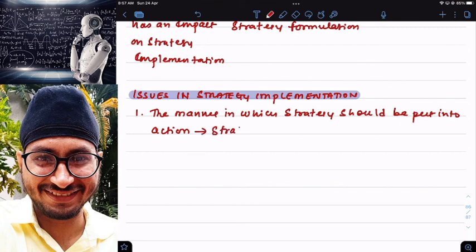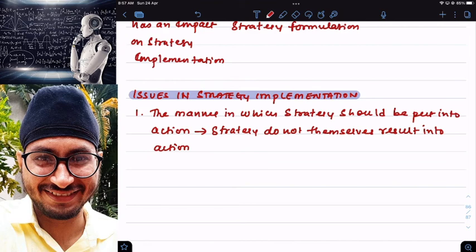strategies do not themselves result into action. Result into action means, once I formulate a strategy, it doesn't get implemented automatically, right? I repeat, when I formulate a strategy, it doesn't mean that it is automatically implemented.